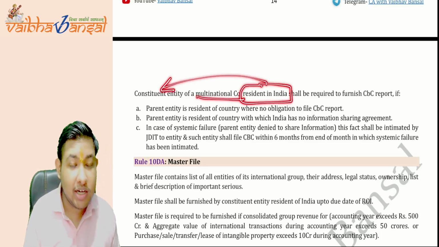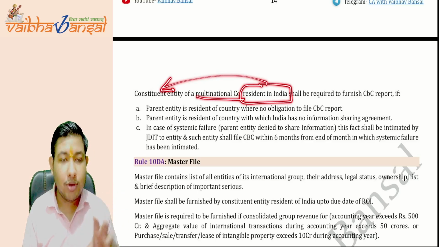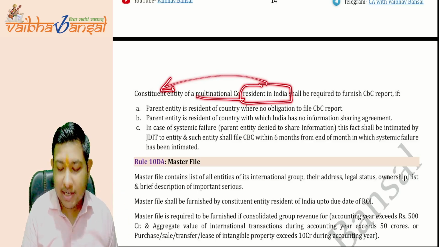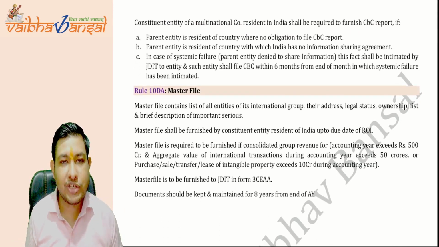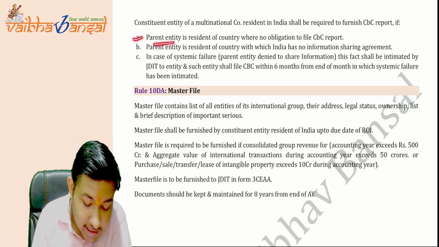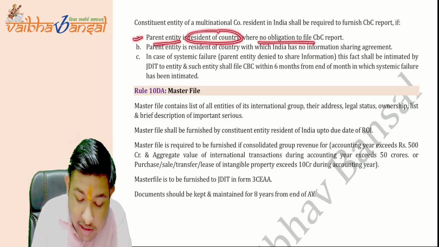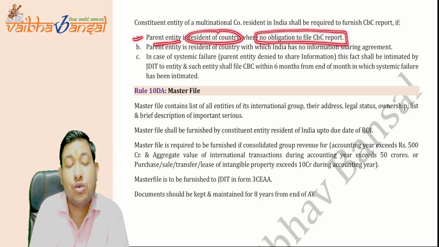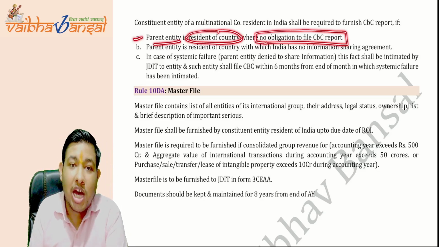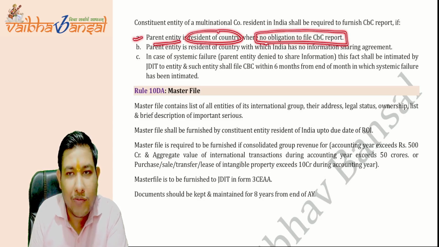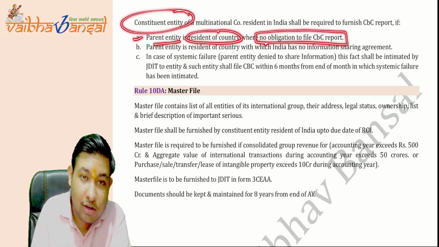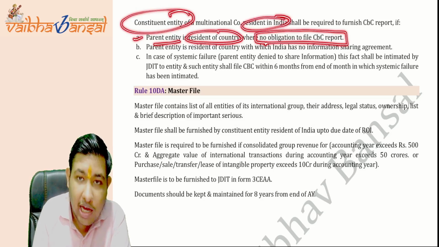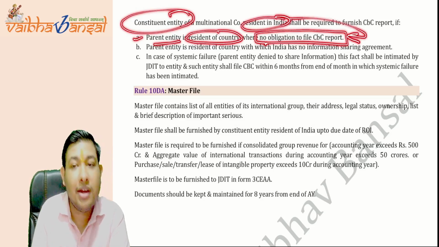That constituent entity means the small entities resident in India. In some cases, these can also be required for filing of CBC. What are those cases? The parent entity is resident of a country where there is no obligation to file a CBC report. If there is no obligation to file a CBC report, then how will the parent company file the CBC report in their country of residence? They cannot file. So the government of India is saying any constituent entity which is resident in India will file the CBC report in India.